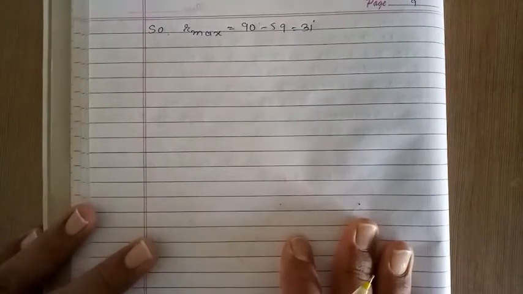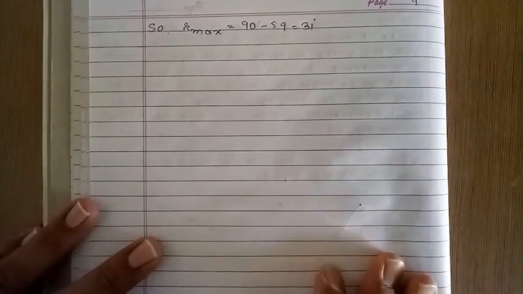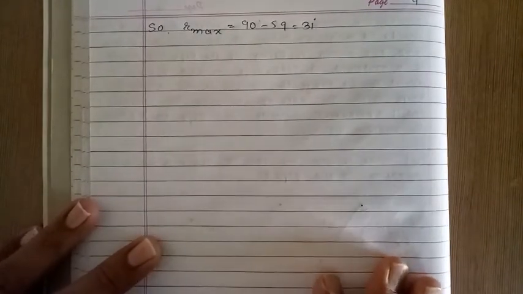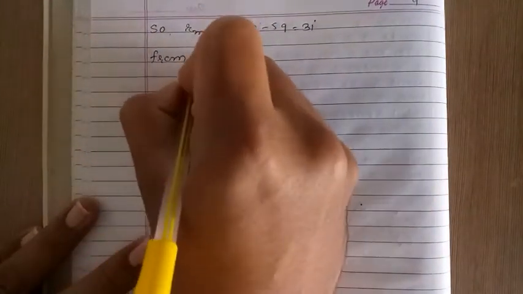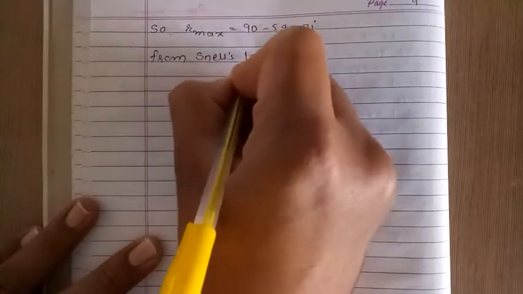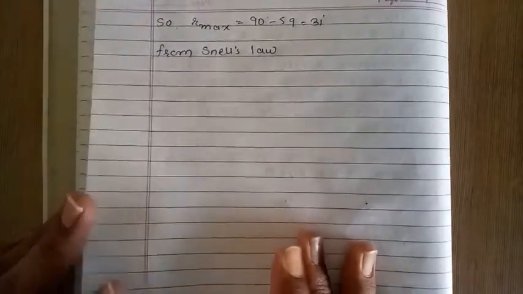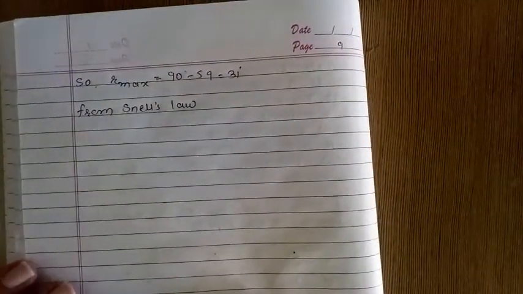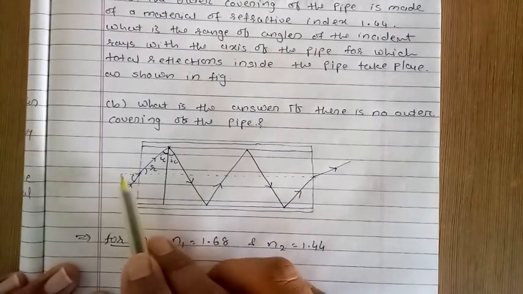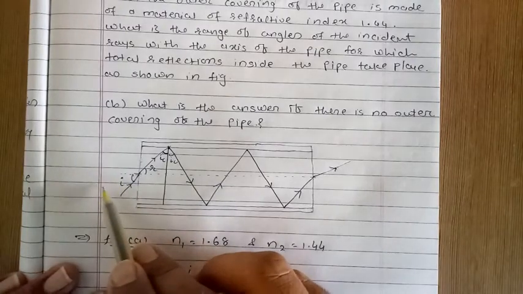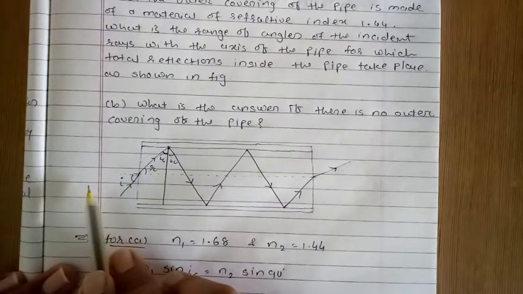But friends, we have to find the range of the angle of incidence, right? So for that we have to again use Snell's law. See this figure, we have to find out I. I is in the medium of air, so this is N1, but we know the refractive index of air is 1.